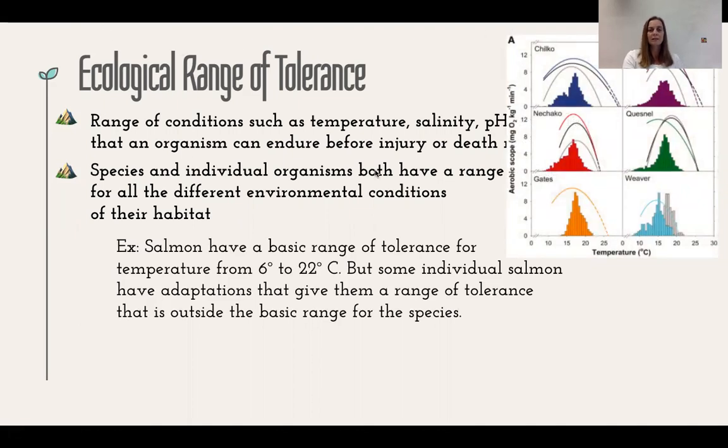So let's take a look at these 6 different species of salmon, and you can see that across the bottom we have temperature. So these are the temperatures at which these salmon are living. And on the y-axis, we have this thing called aerobic scope, which is really just a way of measuring how efficiently they're processing oxygen. And so the more efficiently they're processing oxygen, the more efficiently they're performing all of their other bodily functions. And so the higher processing of oxygen indicates that that organism is really thriving.